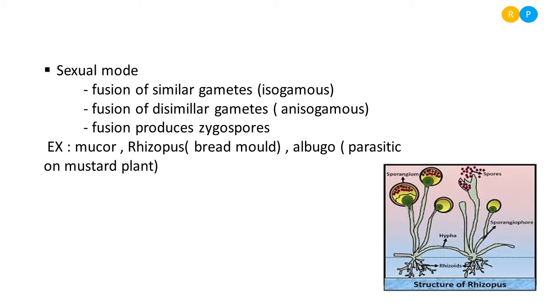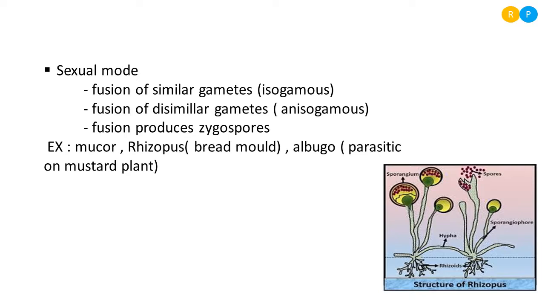Gametes are structures formed from the fungi during reproduction. The gametes involved in fusion may be similar in their appearance as well as similar in their size. When similar gametes are involved in the fusion, that process is named isogamous. Iso means similar, gamous is nothing but fusion. So when similar gametes are fused during sexual reproduction, it comes under the isogamous type.